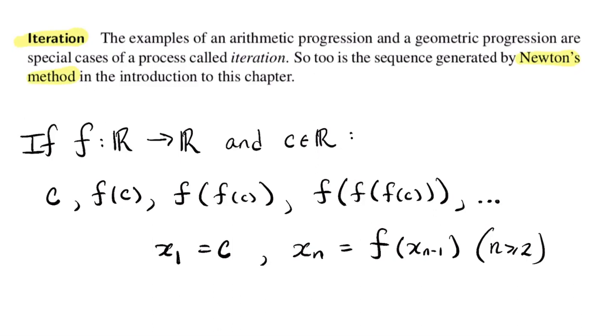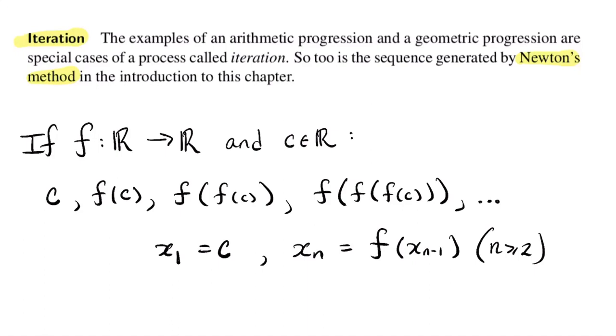Iteration is a very natural way to generate sequences. You keep making some new term from the previous term, or, more generally, from more than the previous term. You're probably familiar with something called the Fibonacci sequence, which is also a recursive sequence where terms are based on more than one previous term. So anyway, I'm babbling here.